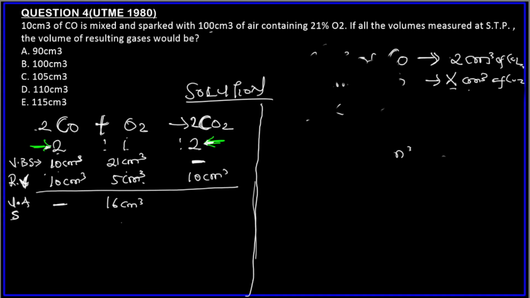So the volumes after sparking: we have 10 cm³ of CO2 and 16 cm³ of oxygen, so 16 plus 10 is 26 cm³.